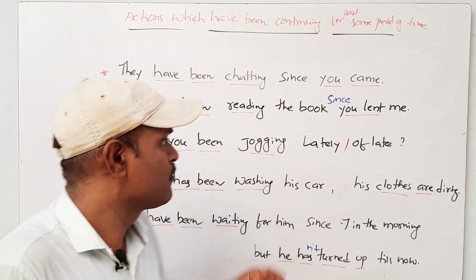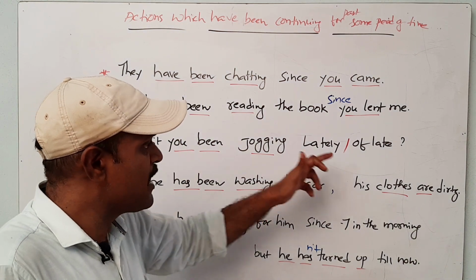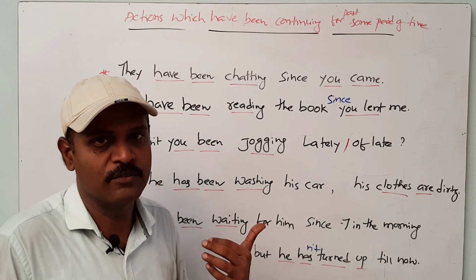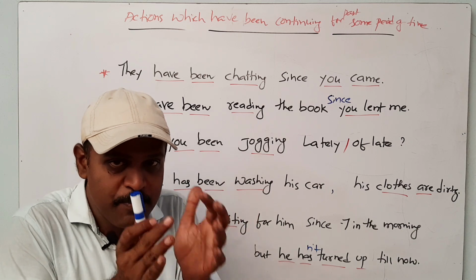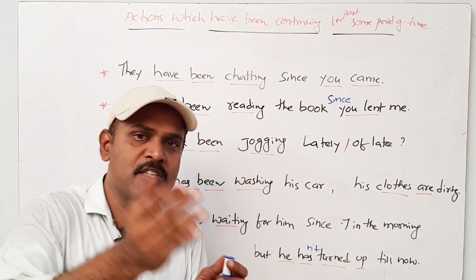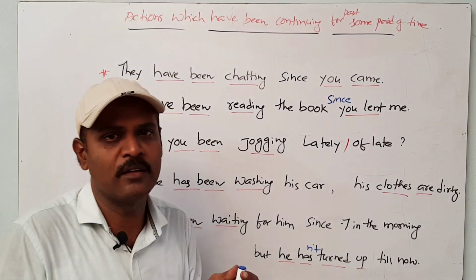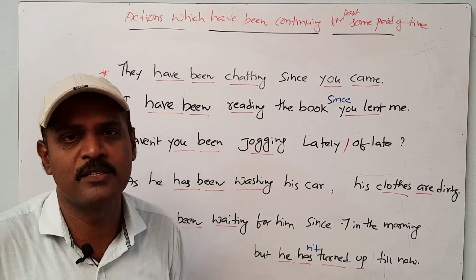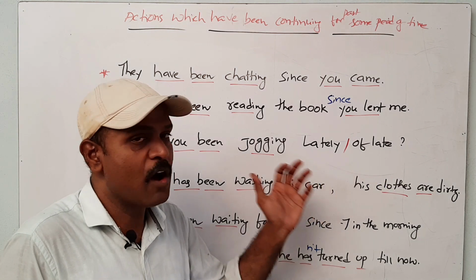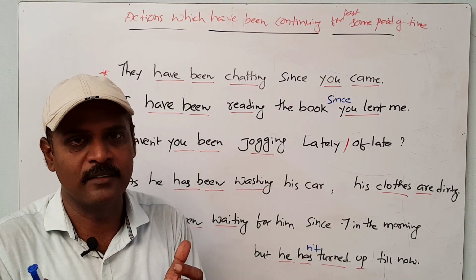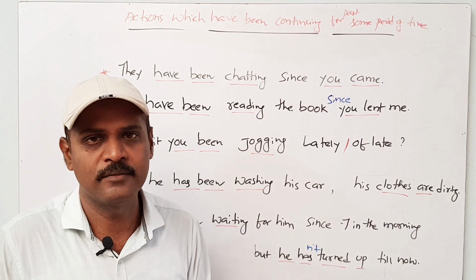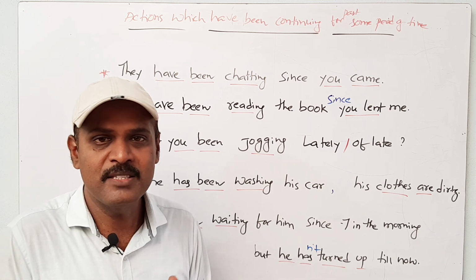Okay. Next one. Haven't you been jogging lately? Of late? Haven't you been jogging? It is a question form, negative. That means at present he may not be continuing jogging. So that's why, in the past he may have done jogging. So usually we ask some people, haven't you been jogging of late? Lately? Of late or lately is equal to recently. Of late, lately, recently, these three give the same meaning. That means in recent periods.